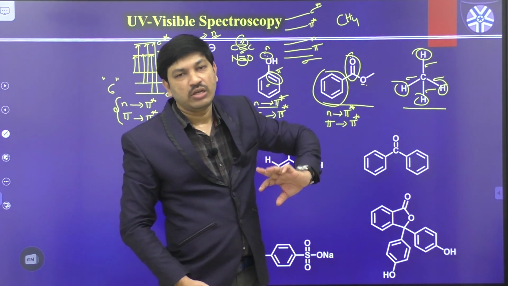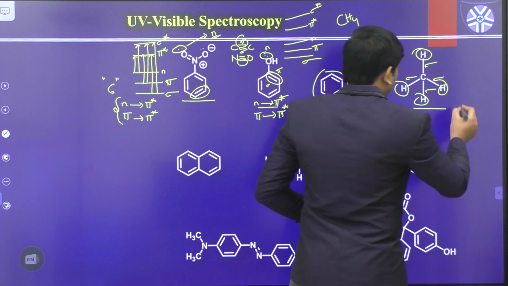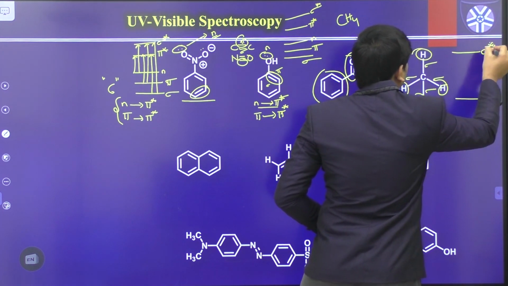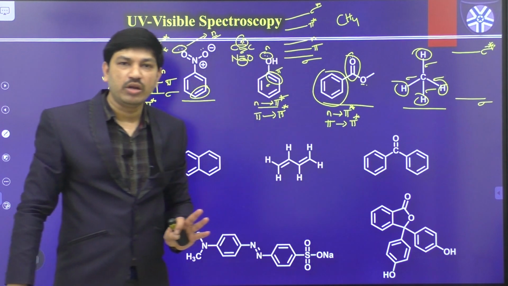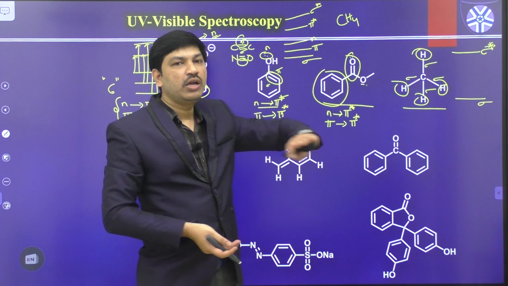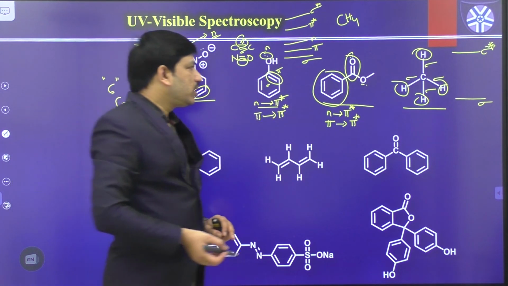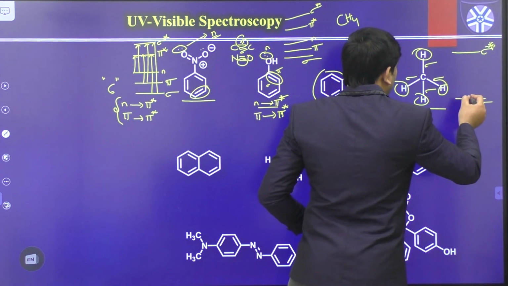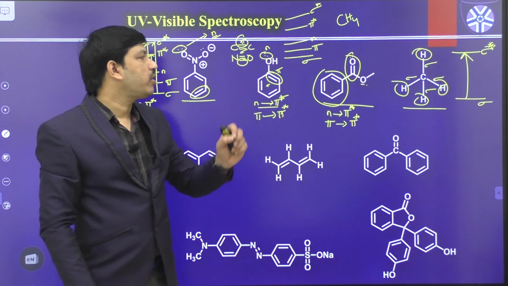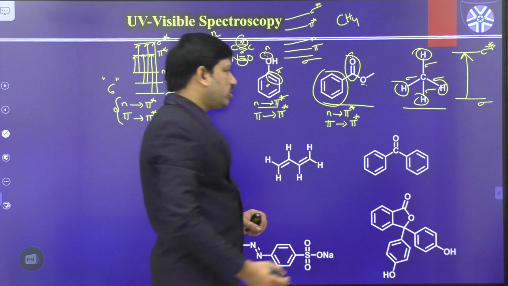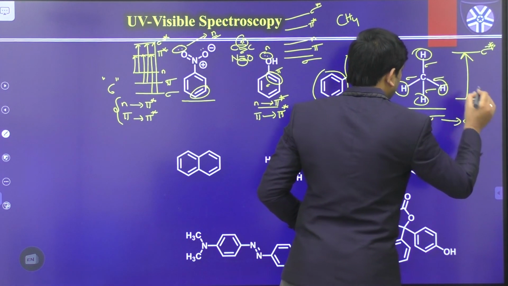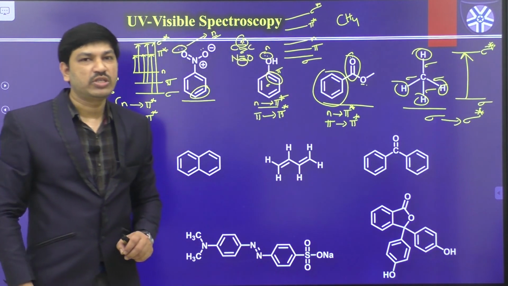So in this case we have the sigma bonding level and the corresponding sigma star antibonding level only. We don't have any pi bonding level and pi star antibonding level, and we don't have any non-bonding level also. Yes or not? So in this case, what is the possible transition? There is only one possible transition, that is sigma to sigma star only.